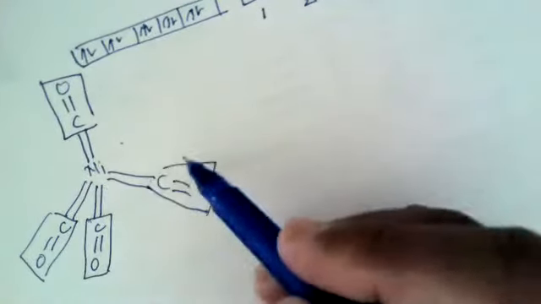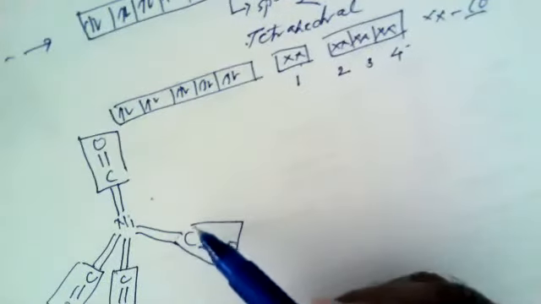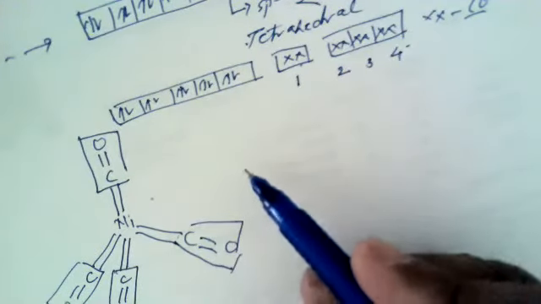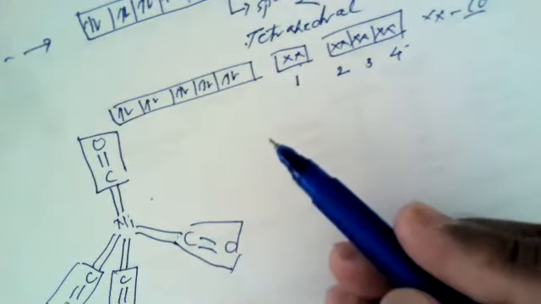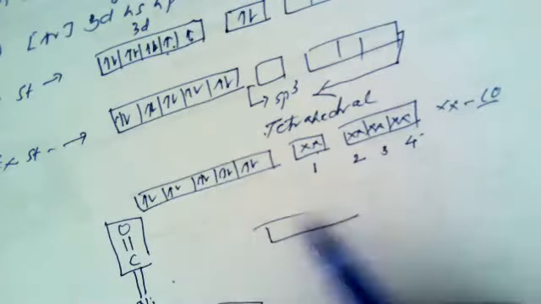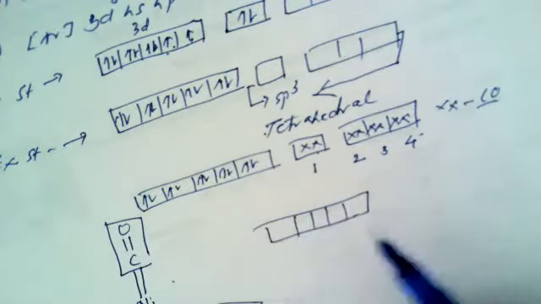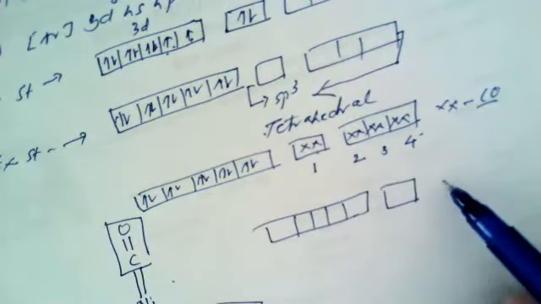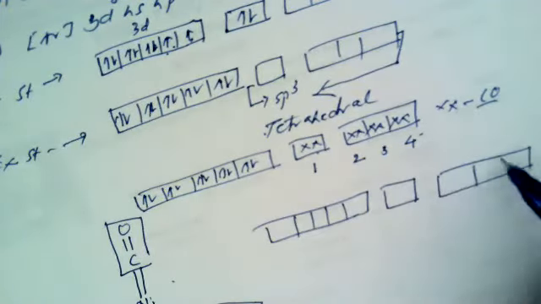Now, this is according to the valence bond theory, but according to the recent theory or modern concept, it is assumed that this is the 3d orbital, this is the 4s orbital, and this is the 4p orbital.